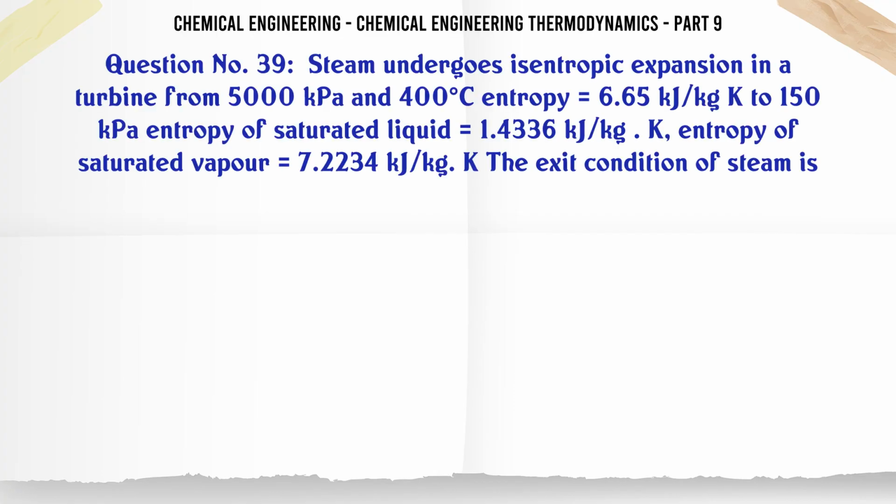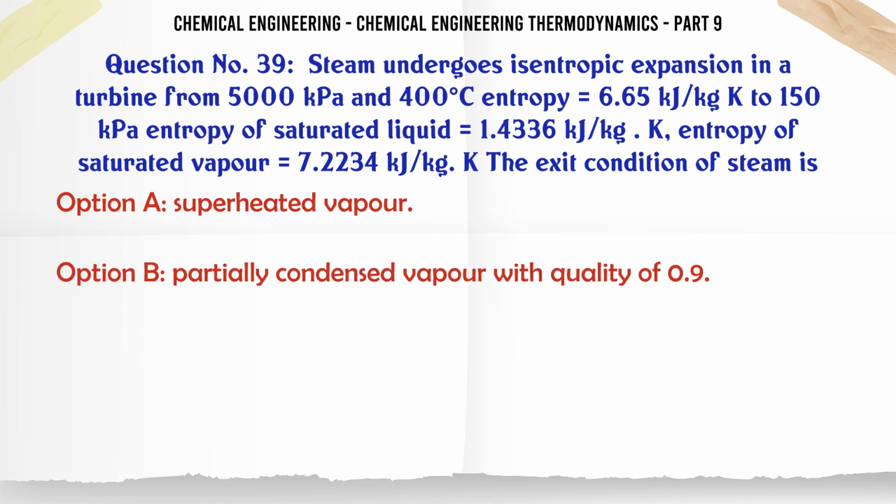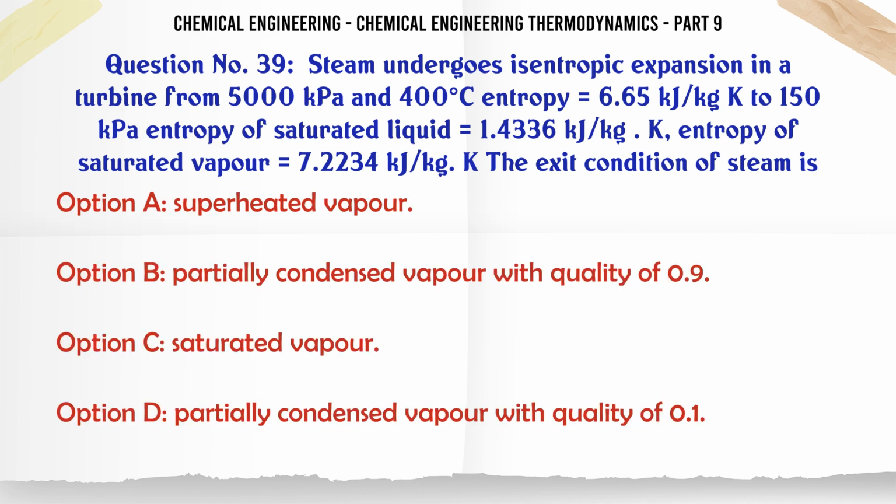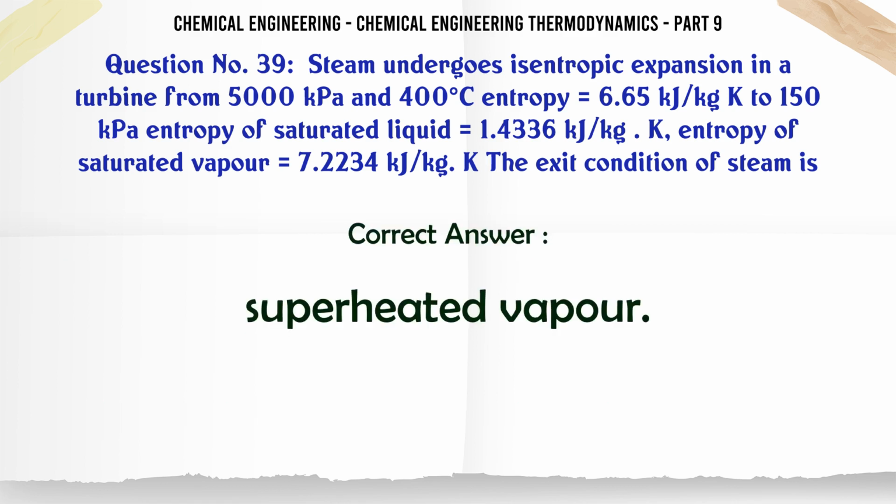Steam undergoes isentropic expansion in a turbine from 5000 kPa and 400 °C, entropy 6.65 kJ/kg·K, to 150 kPa. Entropy of saturated liquid is 1.4336 kJ/kg·K, entropy of saturated vapor is 7.2234 kJ/kg·K. The exit condition of steam is: A. superheated vapor, B. partially condensed vapor with quality of 0.9, C. saturated vapor, D. partially condensed vapor with quality of 0.1. The correct answer is superheated vapor.